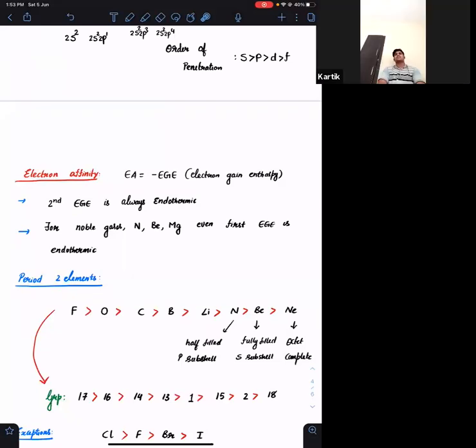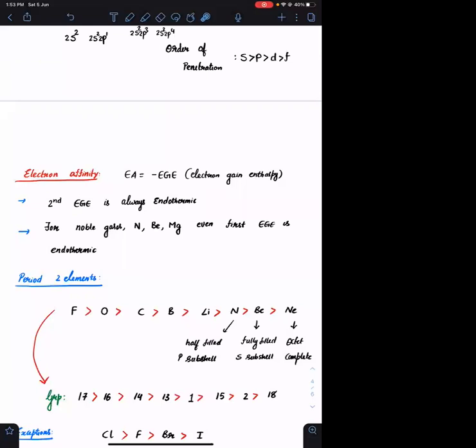Is this clear? Again, the similar is the situation with beryllium and magnesium. In beryllium, you have the smaller size, and because of the completely filled s subshell of beryllium, it is leading to negative electron affinity or positive electron gain enthalpy.